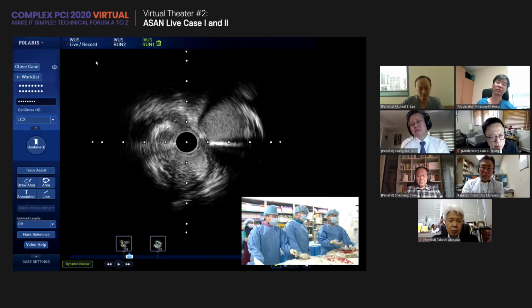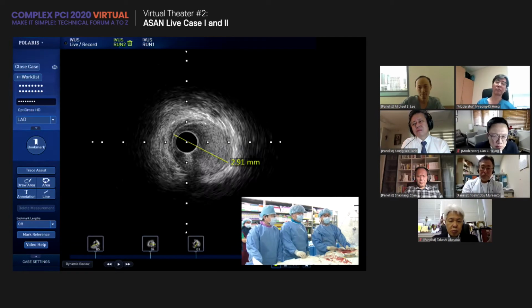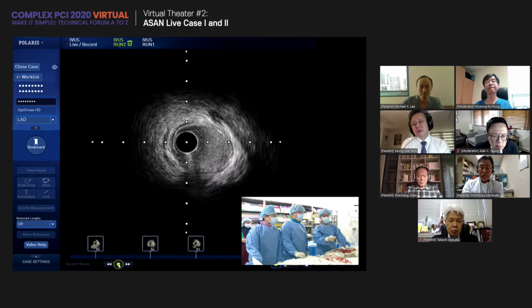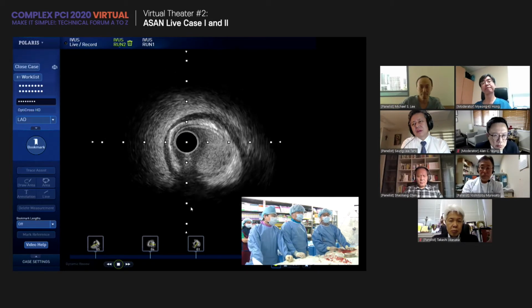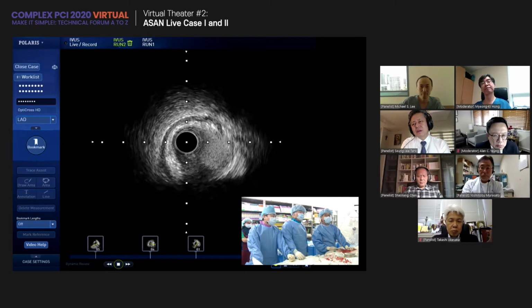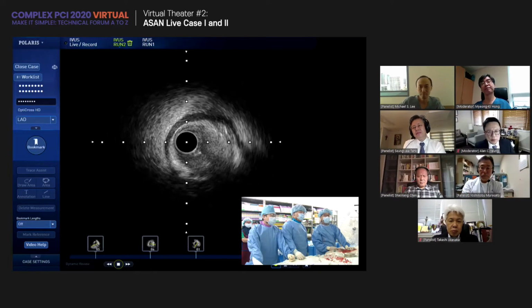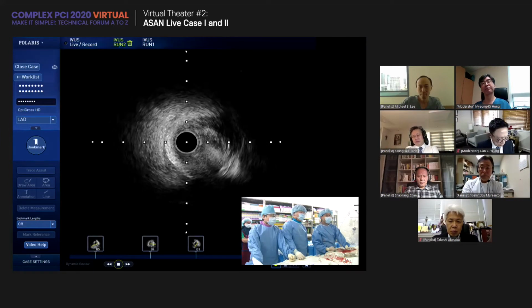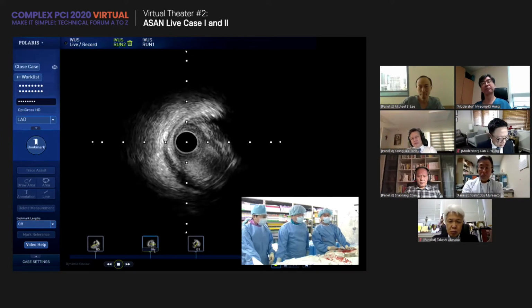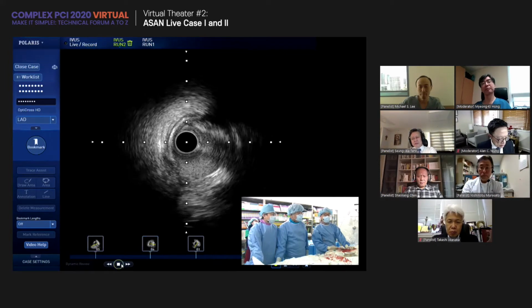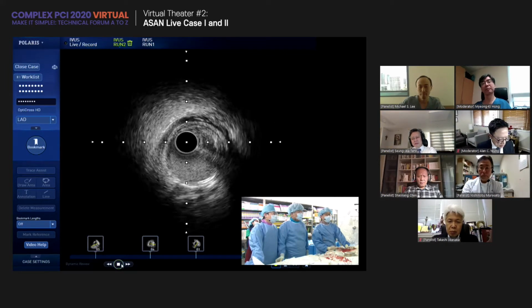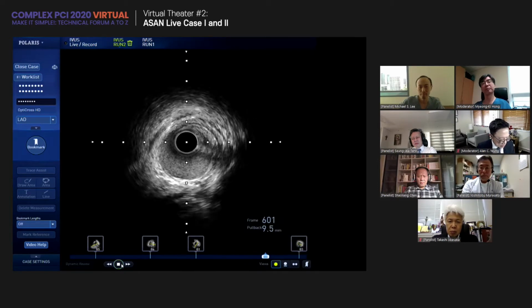Also, we checked the LAD with IVUS. Could you show us the LAD? Here there is some heaviness in the proximal part. So we did pre-dilation.